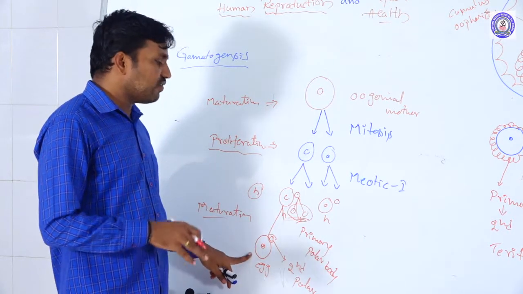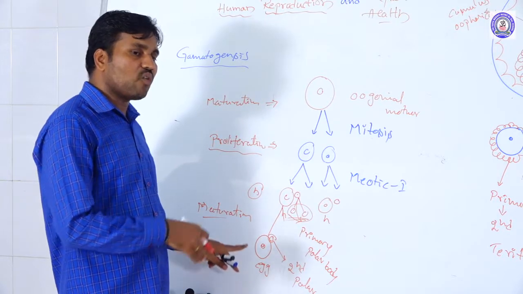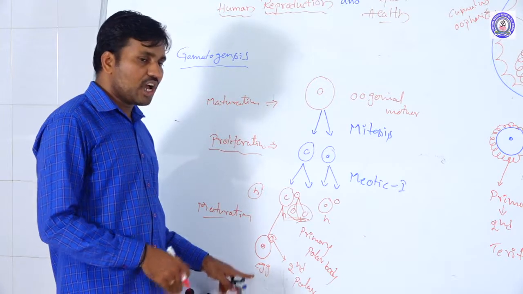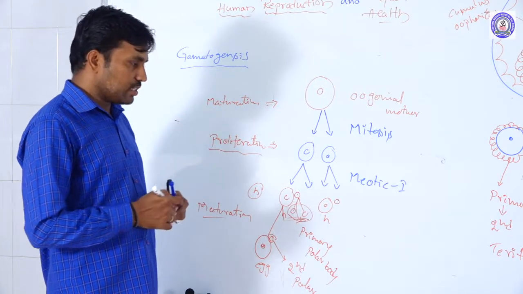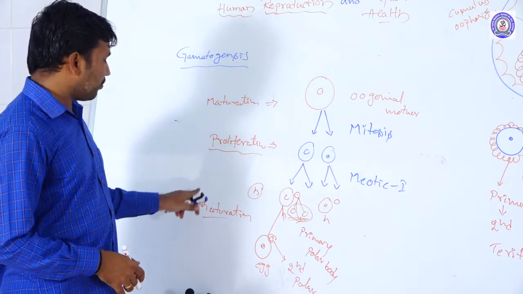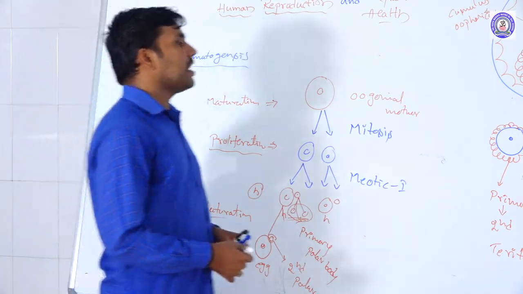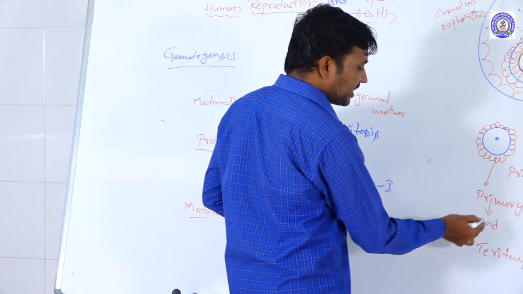The egg cells are released from the ovary, each time producing an ovum. Okay, the ovum is produced. This is the process of maturation. Maturation is nothing but the primary oocyte converting to the secondary oocyte.